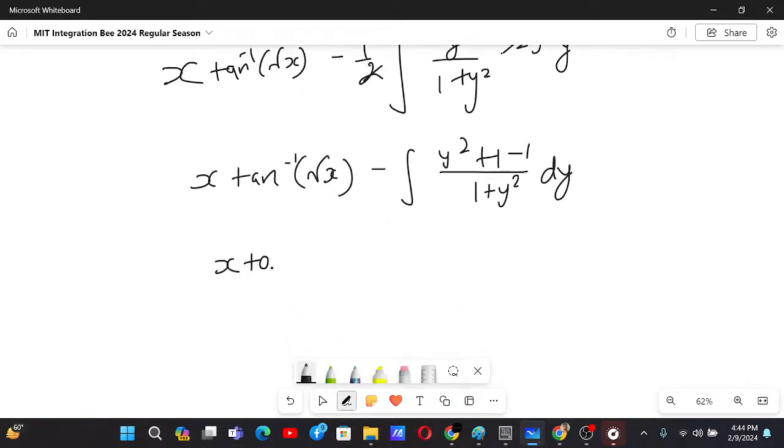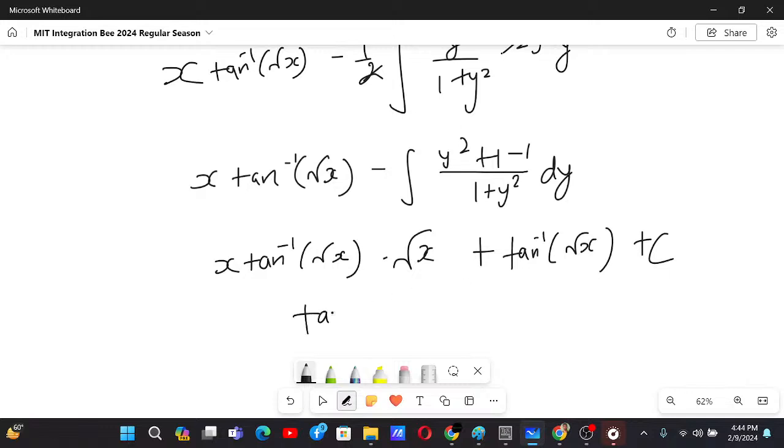x tan inverse root x, sorry, minus, this is just y, so that's root x, plus this is tan inverse y, so that's tan inverse root x, plus c. Now we can take tan inverse root x as common for the two terms, and then write over here x plus 1 minus root x plus c.